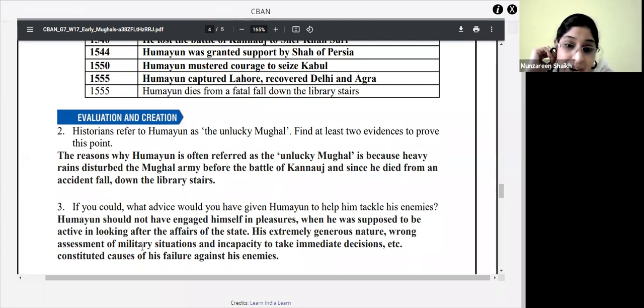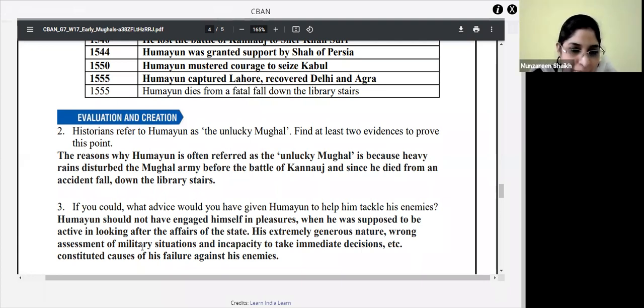If you could, what advice would you have given to Humayun to help him tackle his enemies? What suggestion would you have given to Humayun? Don't go to the library. Don't go to the library, or else you will die. See, that is not certain. That was the reason why he faced death. But as a ruler, what do you think he could have done? As we all know, his rule was divided into two parts.